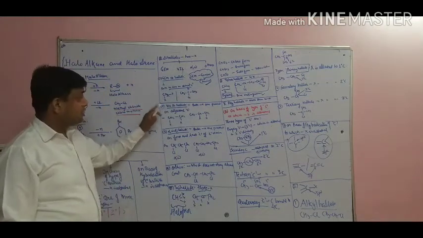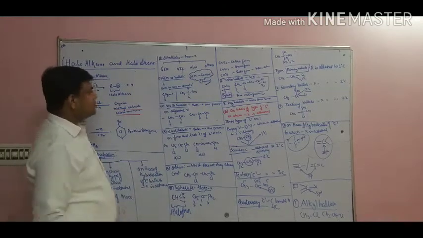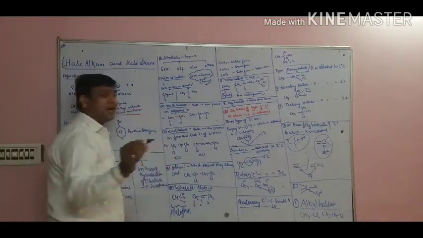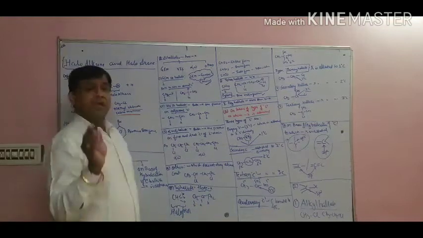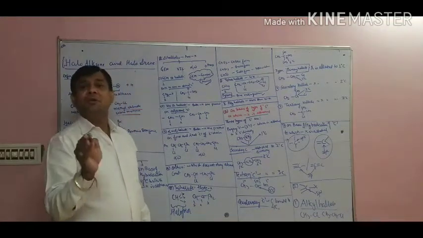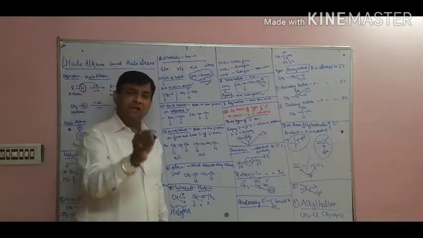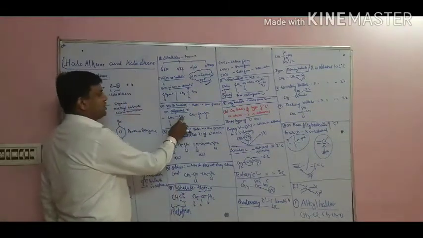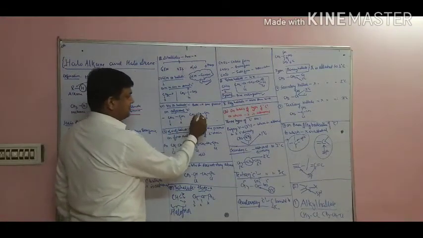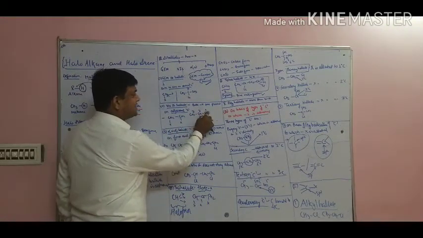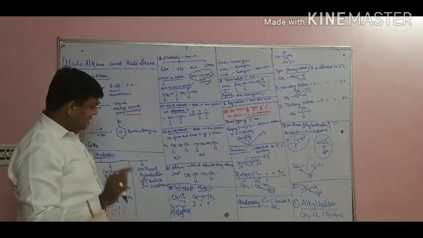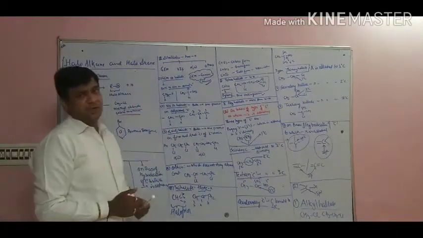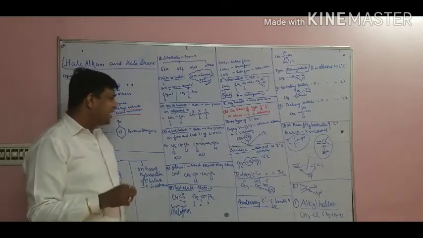Now see, what is vicinal dihalide? If both halogens are present on adjacent carbons, near to near carbon, carbon number 1 and 2, or carbon number 2 and 3, or carbon number 3 and 4, and so on. So CH2X CH2X is there. See, what I am saying is the adjacent carbon. Then comes alpha omega dihalide. What do you mean by alpha omega dihalides?